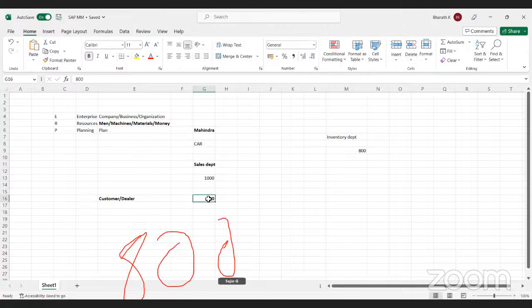Yes, Sajin, please do not write anything on the screen. Not only Sajin, others also, it will be disturbing to others, right? So please do not write anything on the screens.